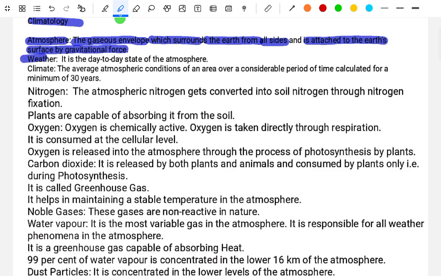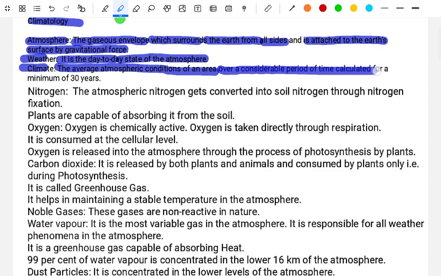Weather. It is the day to day state of the atmosphere. Climate. The average atmospheric condition of an area over a considerable period of time, calculated for a minimum of 30 years.